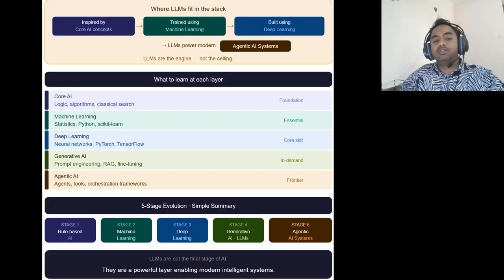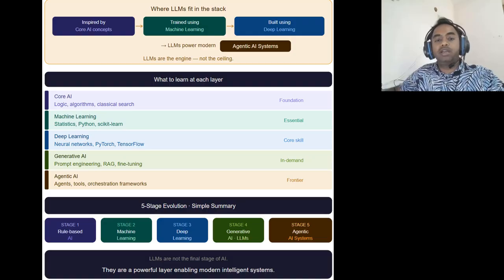Now the question comes, where do LLMs fit? Large language models sit in the generative AI layer. They are built using deep learning, trained using machine learning, and inspired by core AI concepts. And they power modern agentic AI systems. So LLMs are not the top of AI. They are the engine enabling modern AI applications.